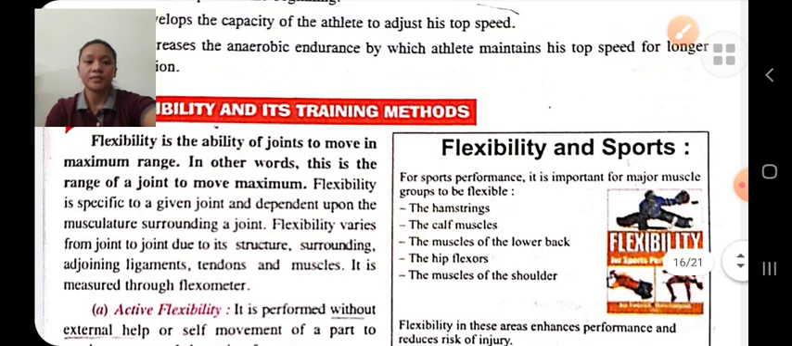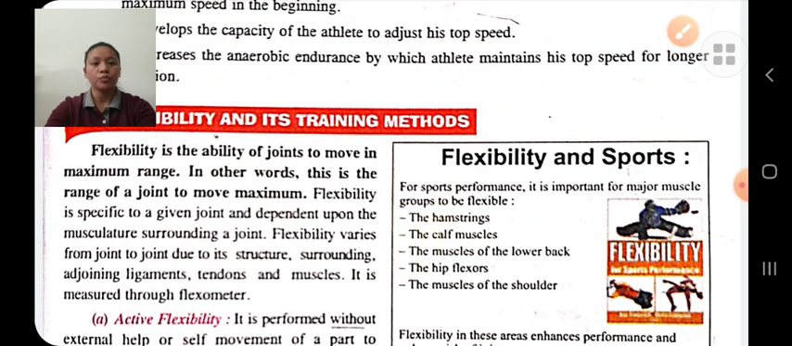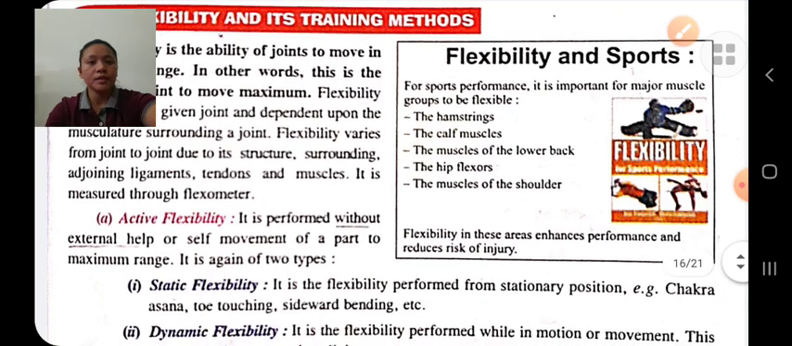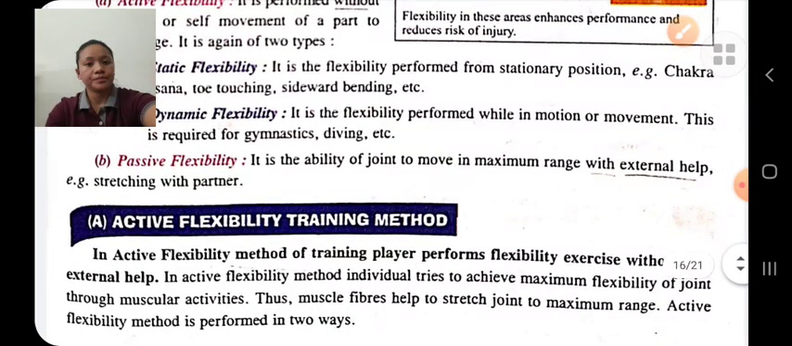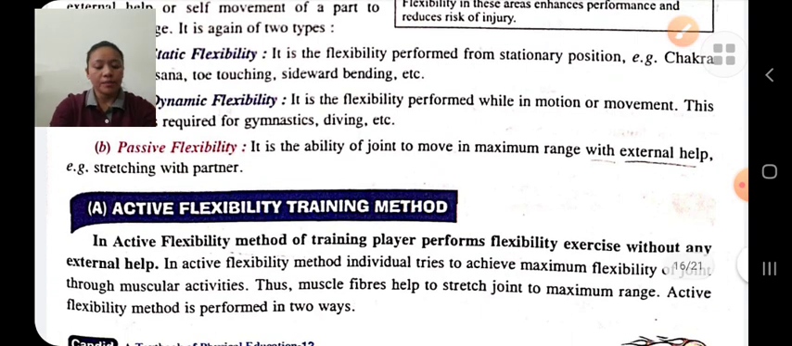First, flexibility means ability of a joint to move in maximum range. There are two types of flexibility: active flexibility and passive flexibility. Active flexibility means stretching the joint without any external help, and passive flexibility means stretching the joint in maximum range with external help. There are training methods to improve flexibility: active flexibility training methods and passive flexibility training methods.